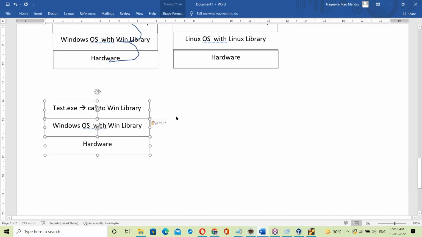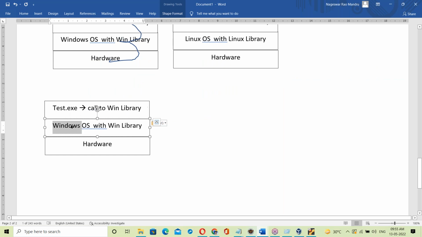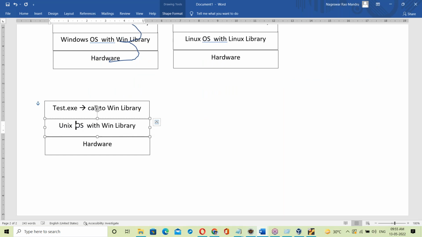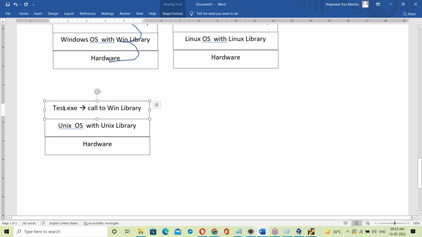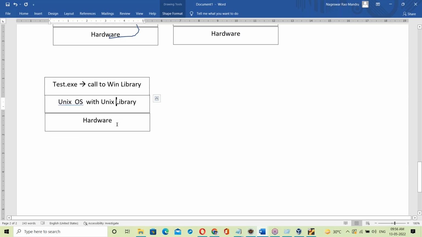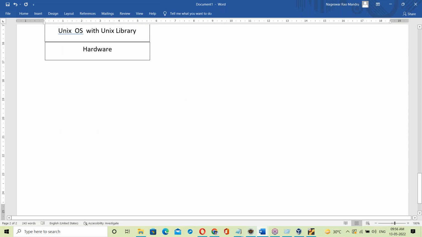Let us take one more example. Test.exe file on a Unix base, with the Unix library. Now when you try to run the same test.exe file here, the same thing happens. It will try to call the Windows OS library, but it's not available. Different libraries are available, so it's not matching. Since it's not matching, it simply fails. That's the reason an exe file is OS dependent.